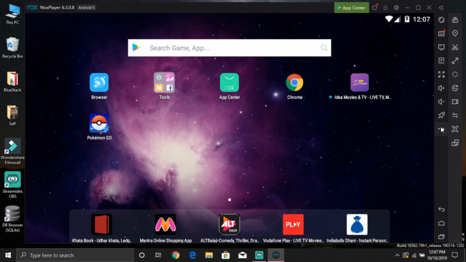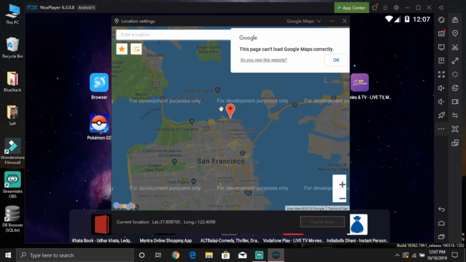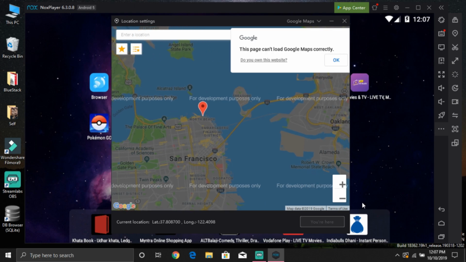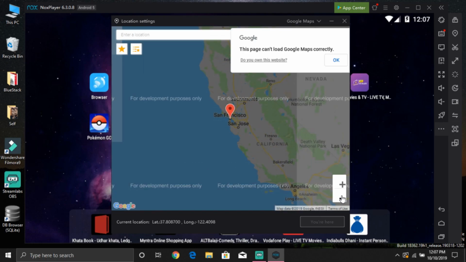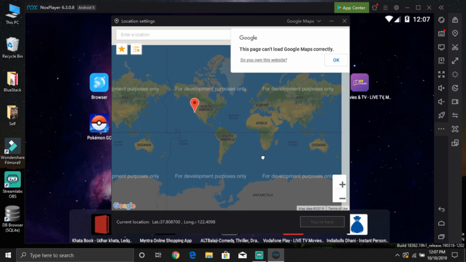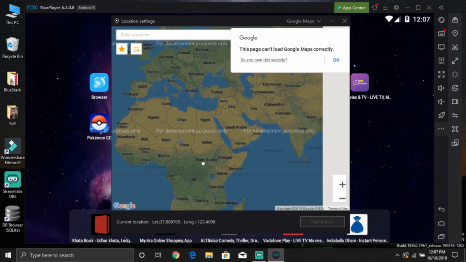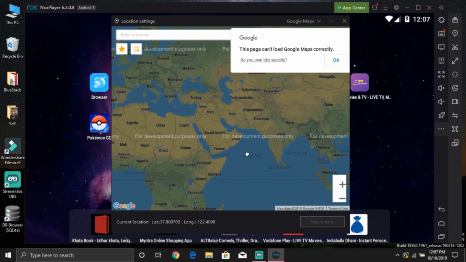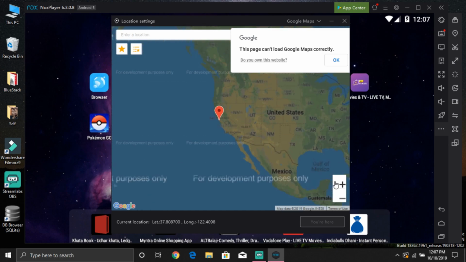Click on this option and after this open this one. As you can see, here is our map. You can select where you want to go. This is India, where we live. I want to go to San Francisco.